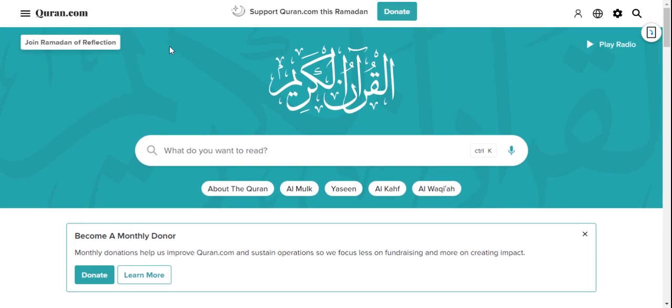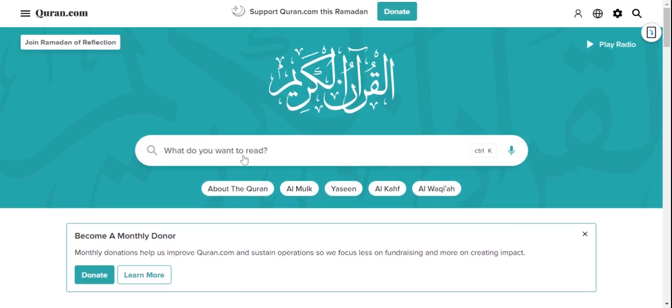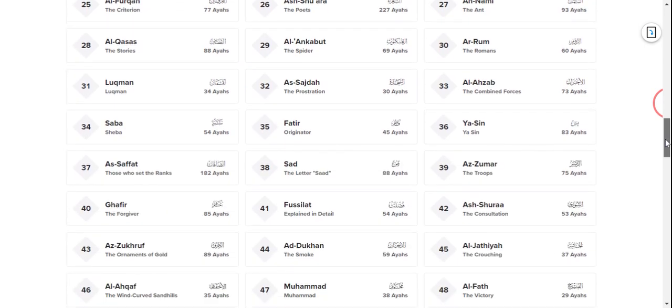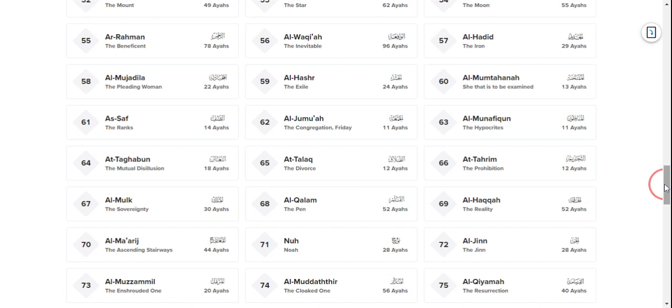So here, this is Quran.com. And here, in this website, you can search for the surah that you want to read by typing its name, or come down and you have a list of surahs, all the surahs, and you can navigate to any surah that you wish to read or learn. So let us say for now I want to open Suratul Mulk. So you can see here surah number 67 Al Mulk. It has 30 ayahs. So this is also giving me the gist of it.